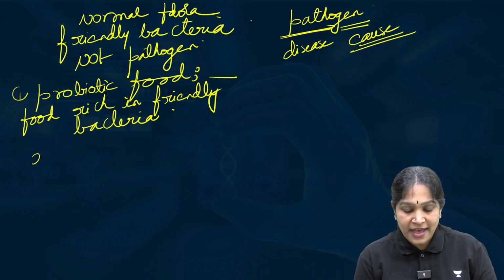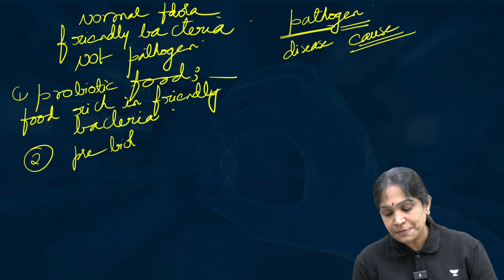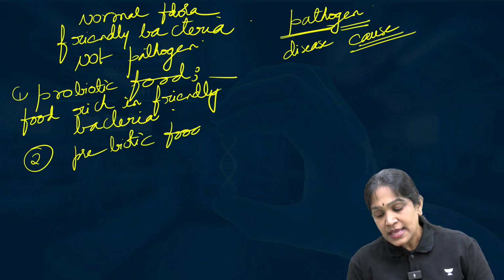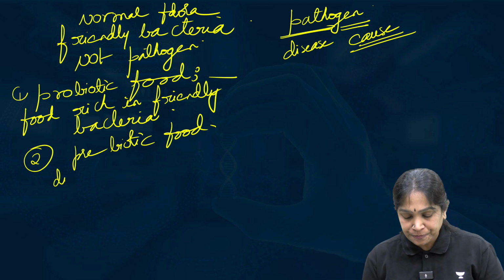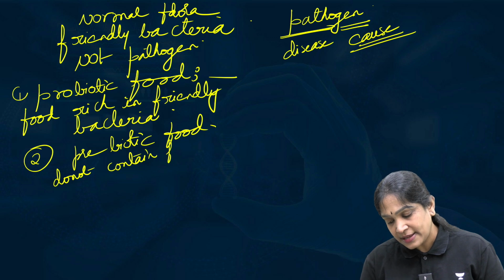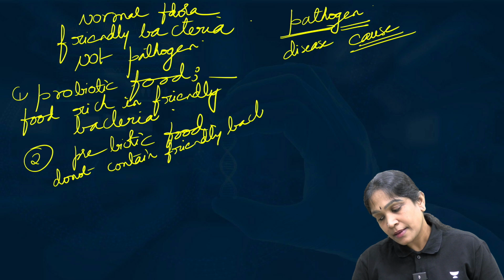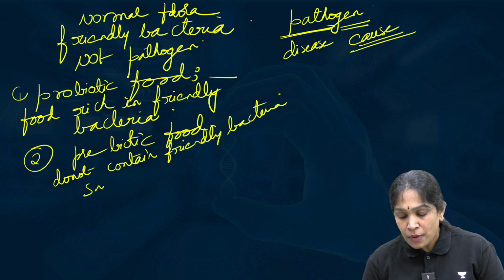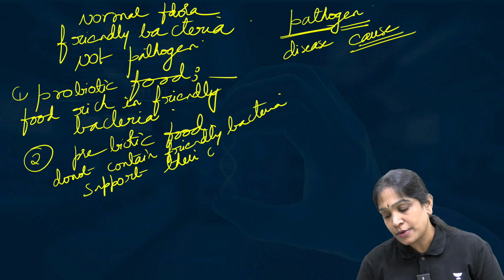We also have another concept called prebiotic food. What is prebiotic food? This food does not contain the friendly bacteria, but will support their growth.